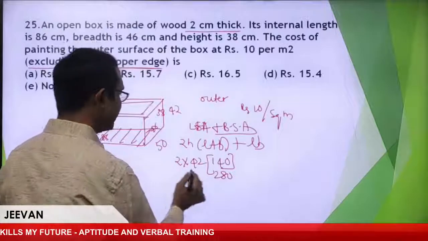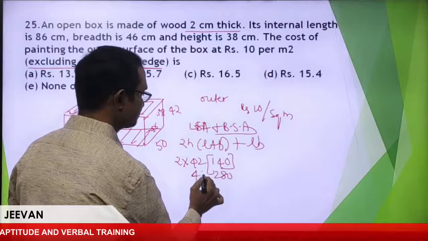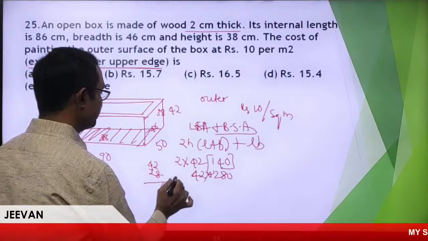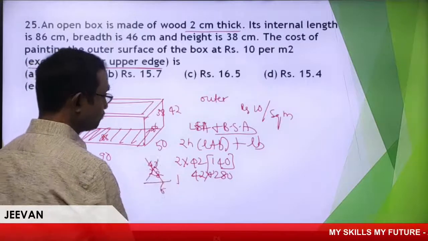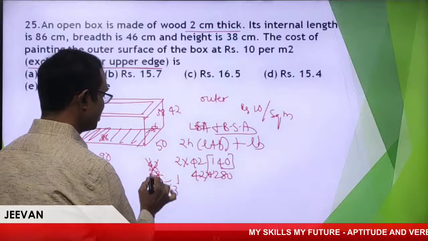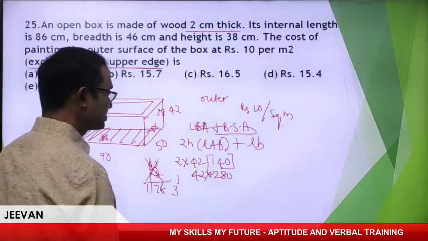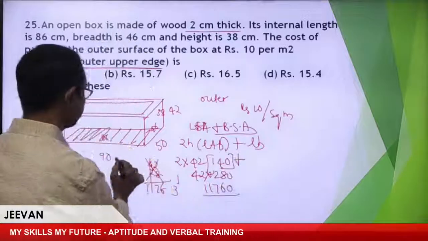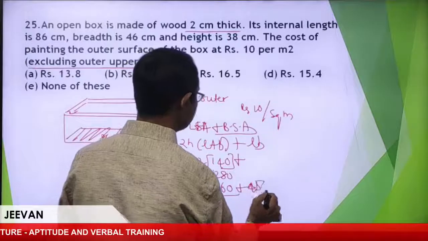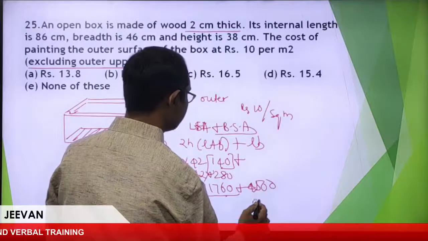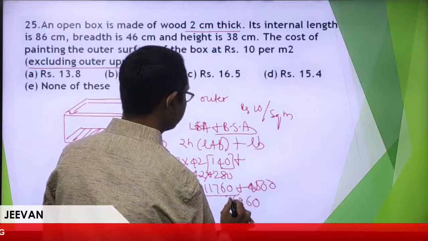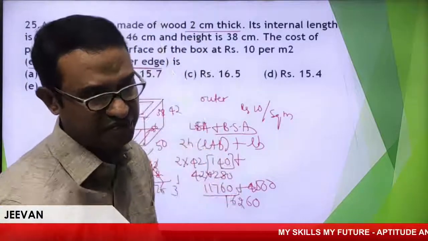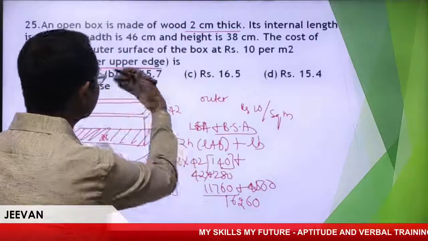So 42 into 28 gives 1176. Plus LB, which is nothing but 4500. Addition gives 5676. So we need to add the bottom also.